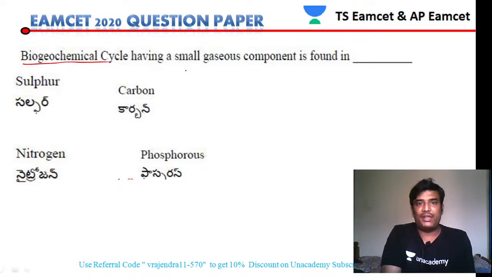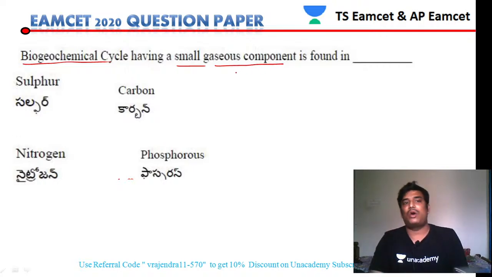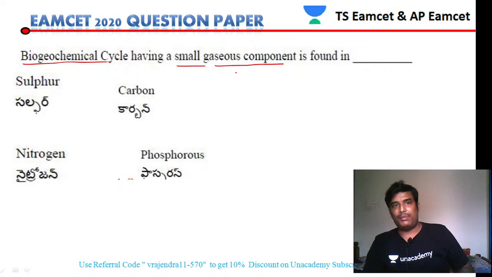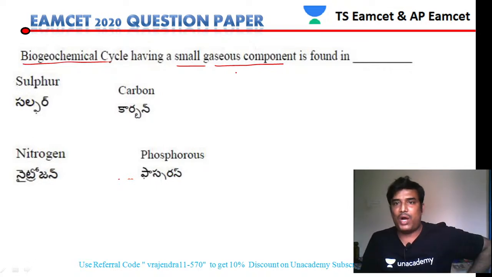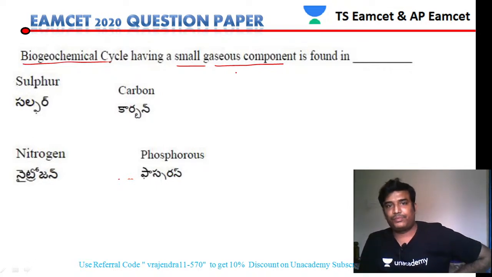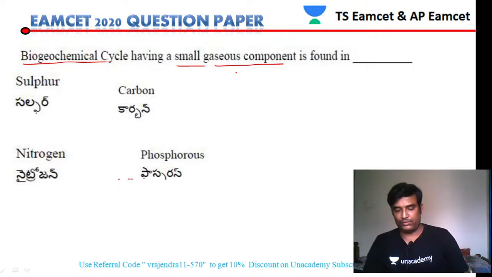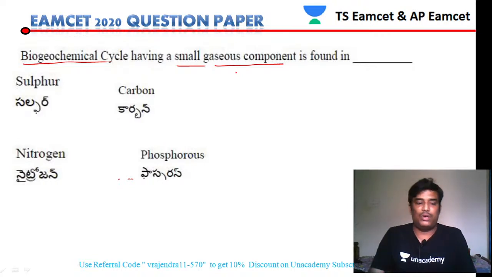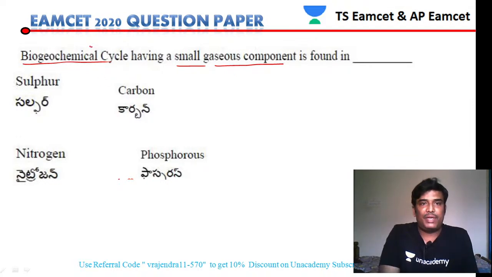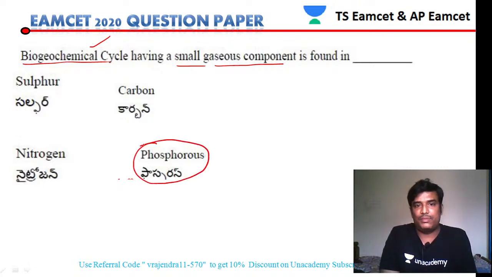Biogeochemical cycles having small gaseous components. So which are having the gaseous components? If you clearly see this, phosphorus is a non-gaseous component.